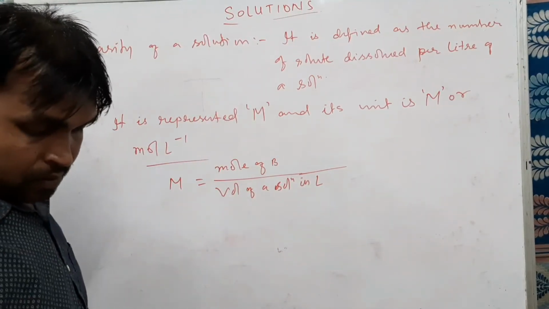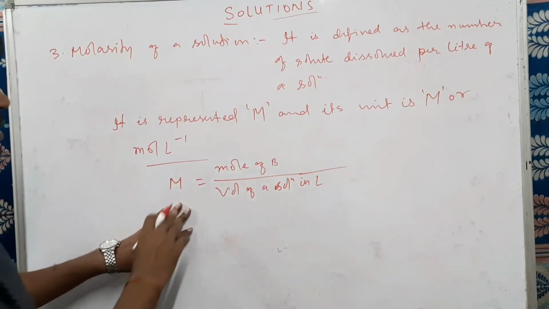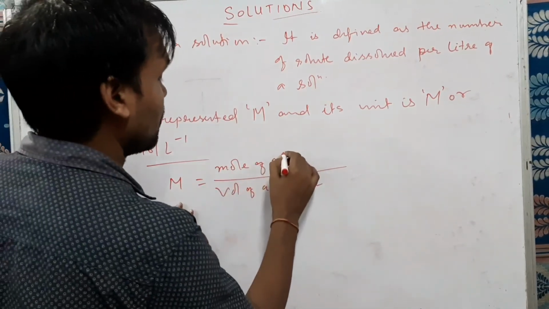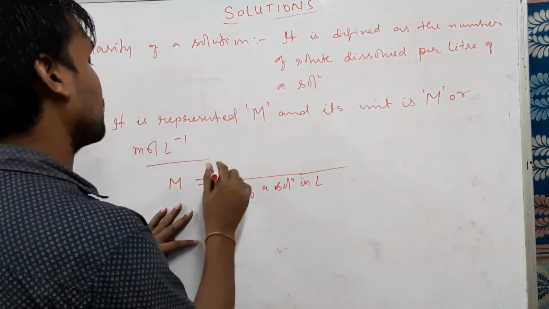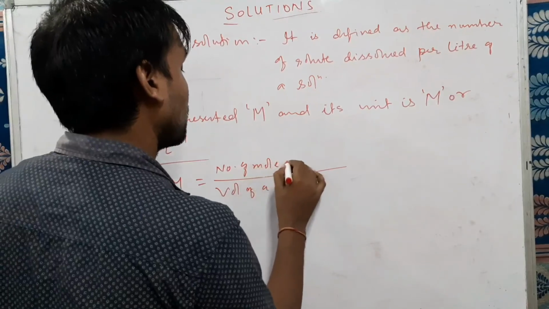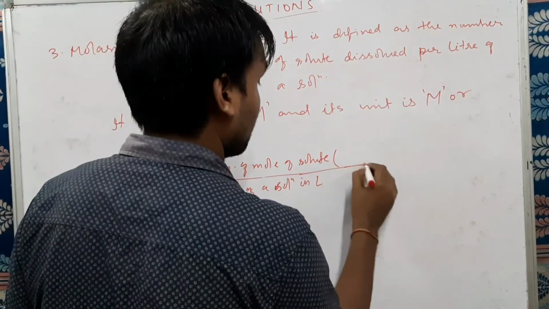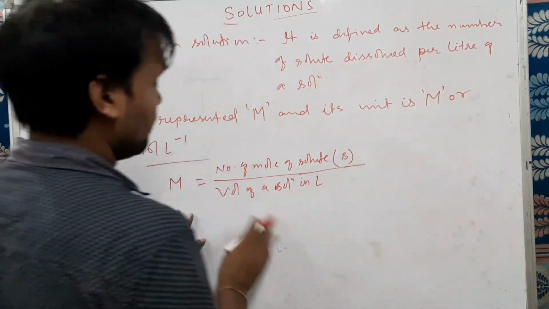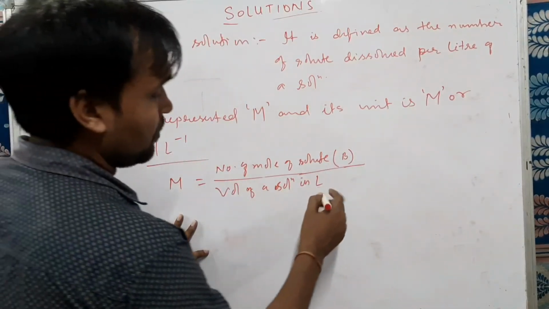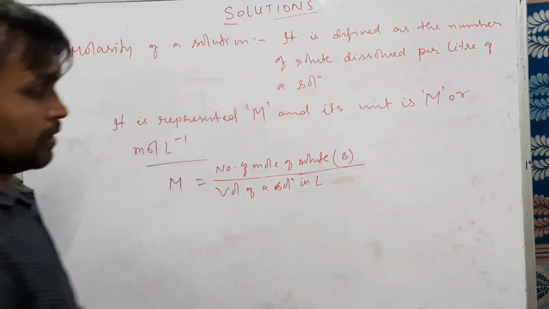We can also write it as M equals number of moles of solute, nB, by volume of the solution in liter.